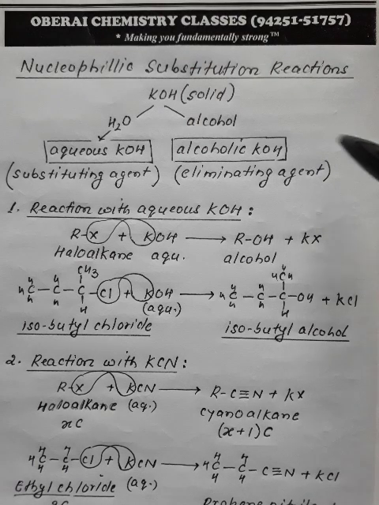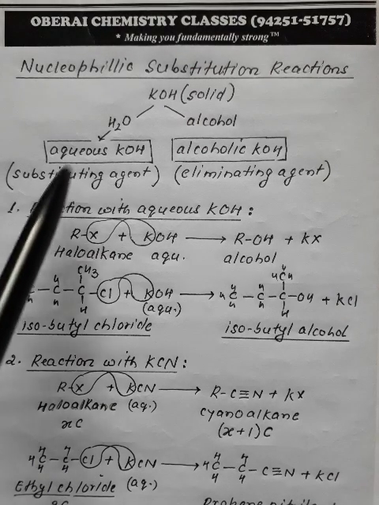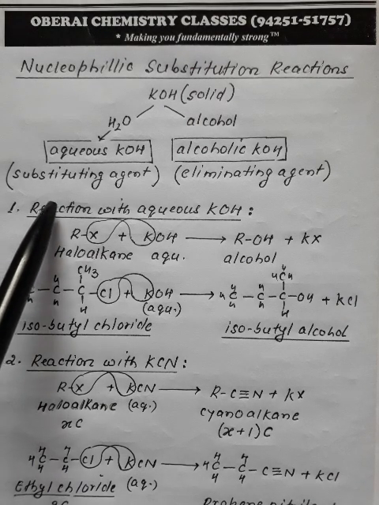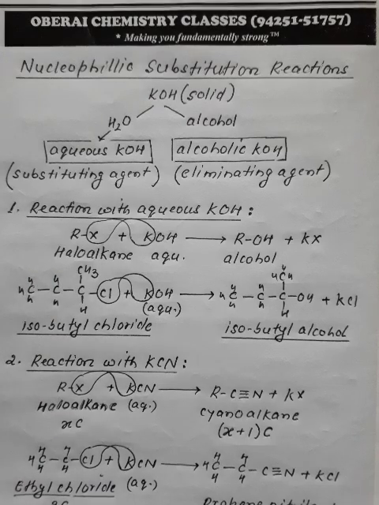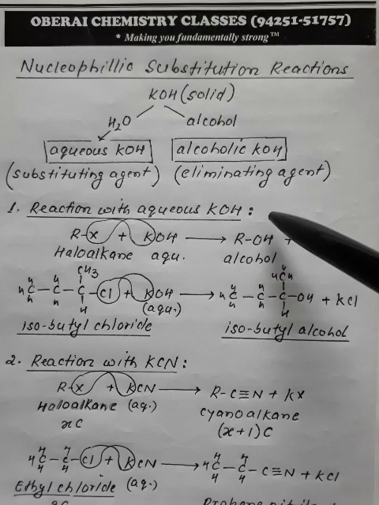So if KOH is aqueous, it will cause substitution, and if it is alcoholic, it will cause elimination. Right now we are dealing with substitution reaction, therefore we are using aqueous KOH.